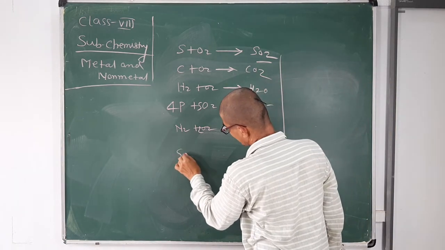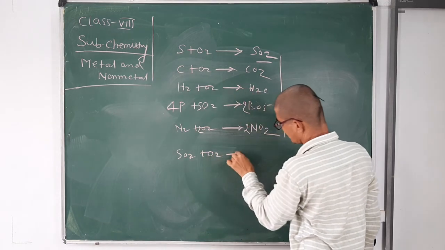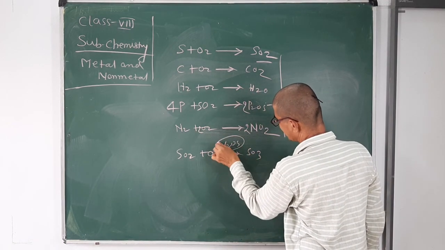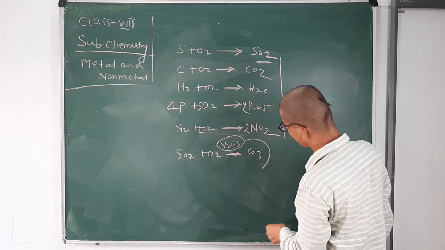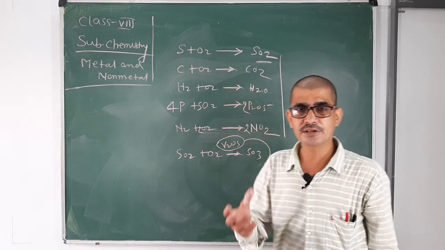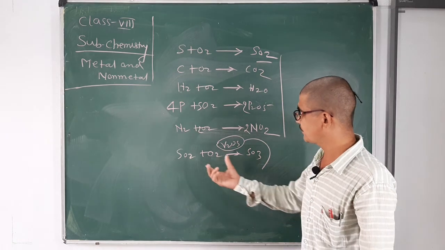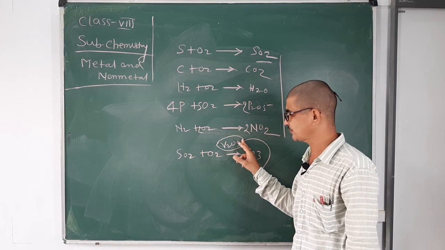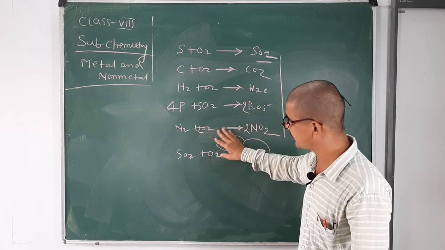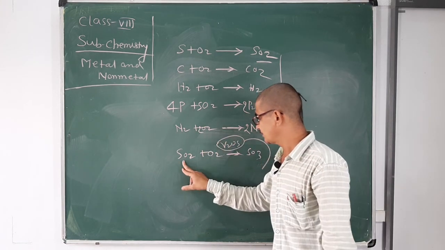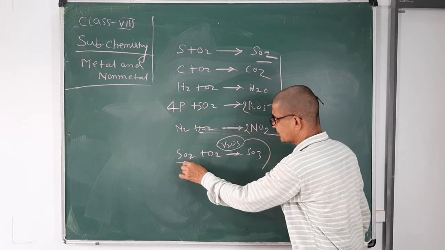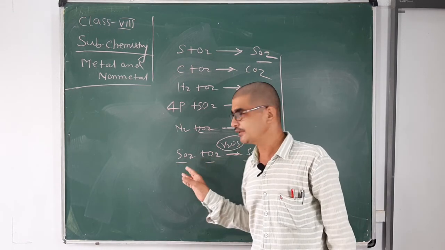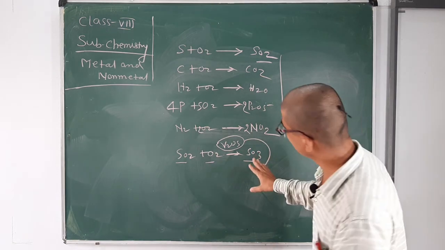Now, sulfur dioxide reacts with oxygen to form sulfur trioxide with the help of V2O5. V2O5 is called vanadium pentoxide. Name the compound used to convert sulfur dioxide to sulfur trioxide. The answer is vanadium pentoxide. In its absence, the reaction will not happen. This is a very important question.